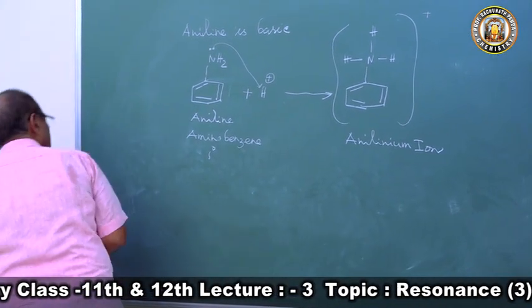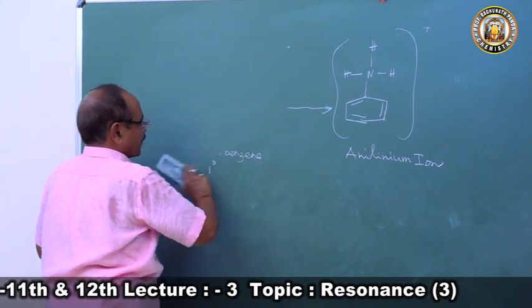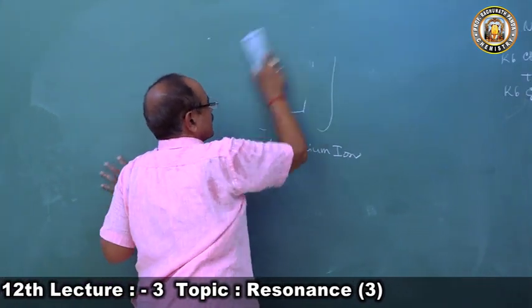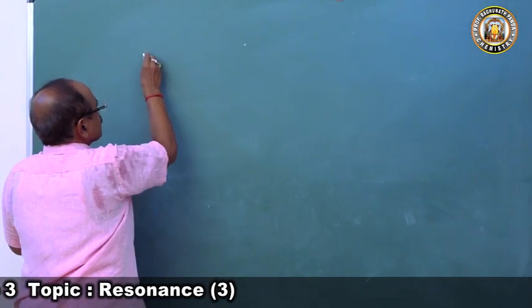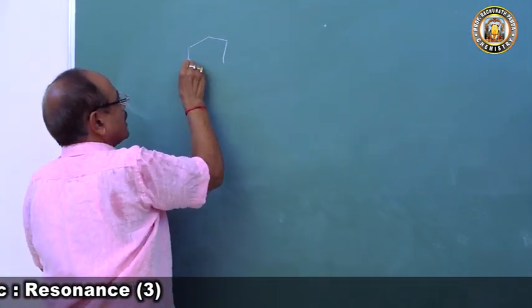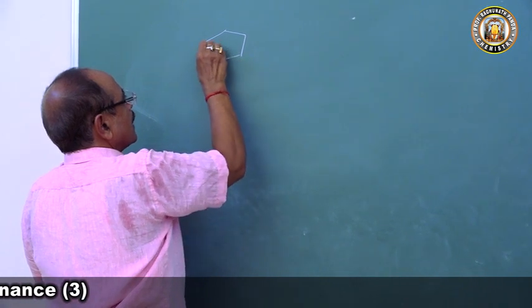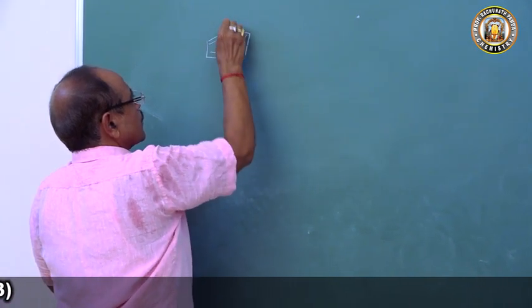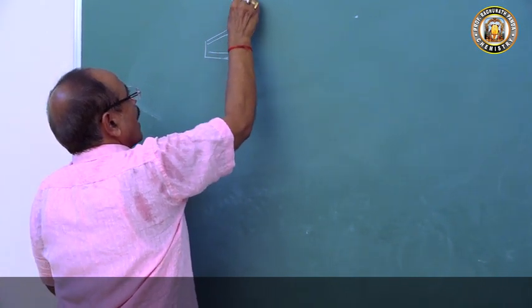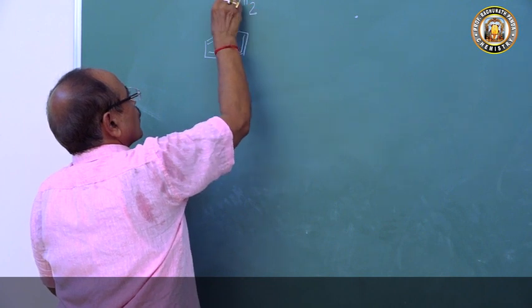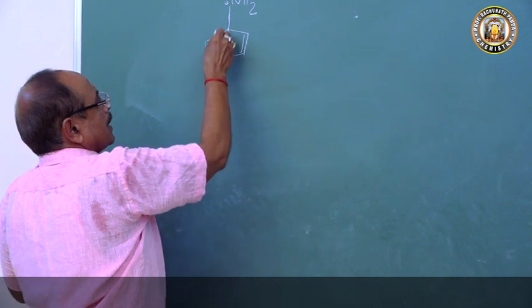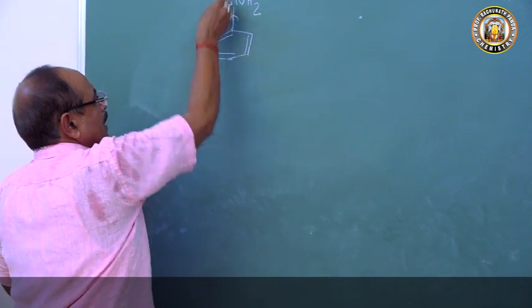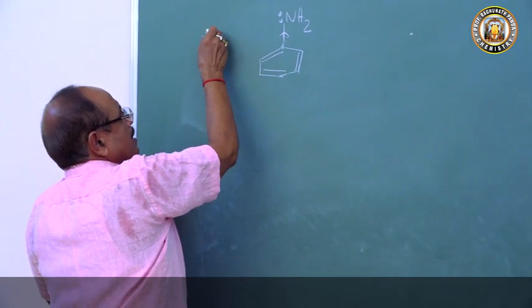Now let's write the resonating structures of aniline. There we can explain this. So this is the benzene nucleus. In the benzene nucleus, the nitrogen atom is bonded to the carbon atom, and the nitrogen atom has a lone pair of electrons. So now there is a pull of electrons towards it. Because of this, there is a minus I effect.